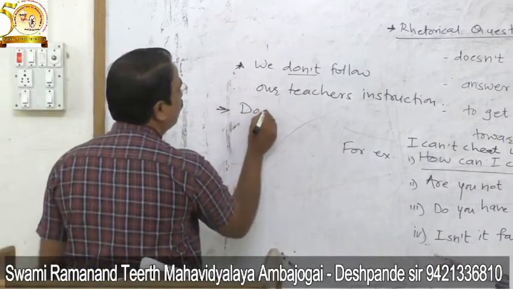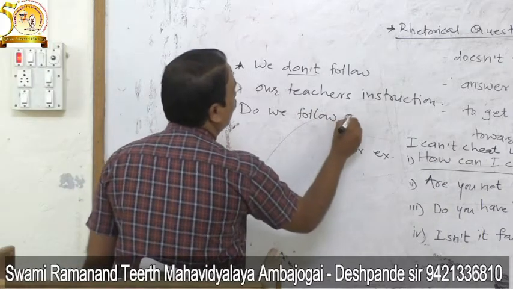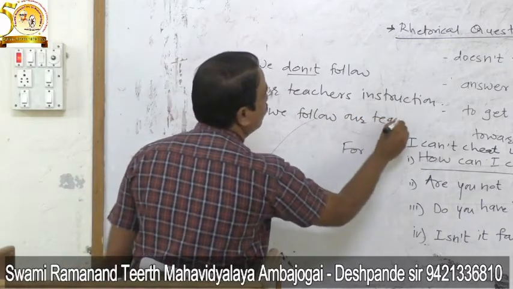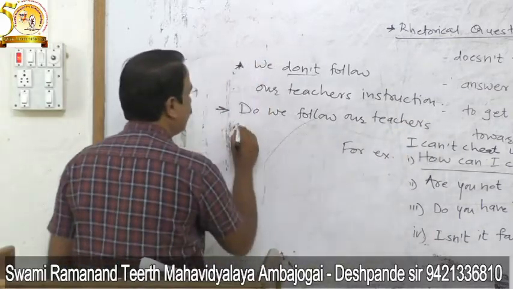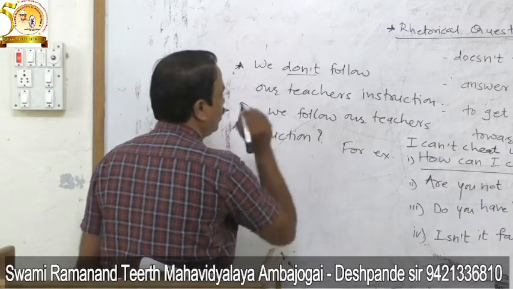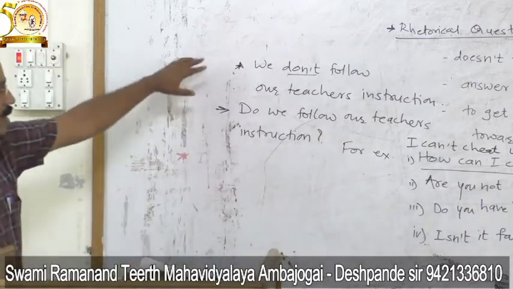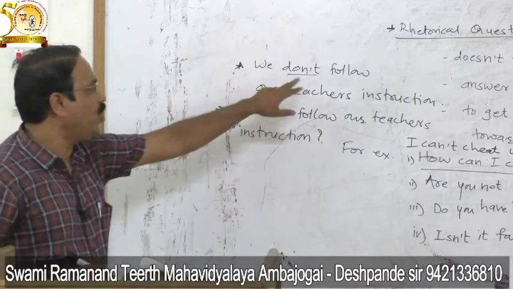Do we follow our teacher's instruction? So you are expected to turn this assertive sentence into rhetorical. Do we follow? We don't follow.